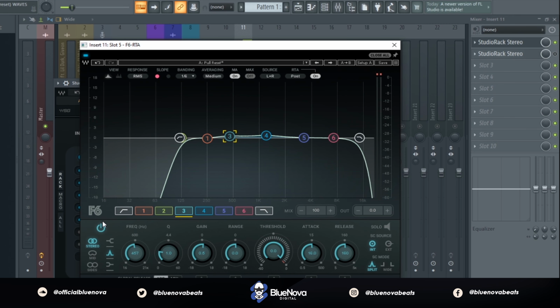Next up, we're going to use the F6 RTA by Waves, and what we're going to do is roll off some of the low end to get out any muddiness, and also roll off some of the high end in the vocal. We're also going to use a dynamic EQ. Any low end in the vocal that I really didn't like, which is around the 250 range, I'm having the dynamic EQ push down when that specific frequency hits. So this is what it sounds like.